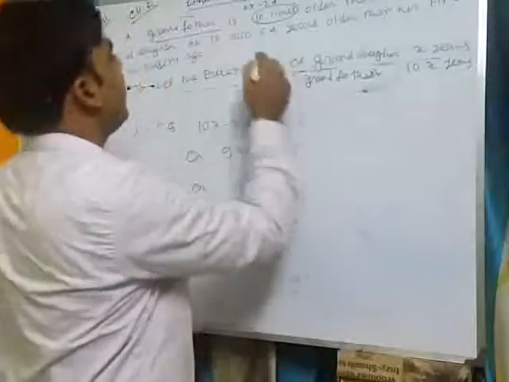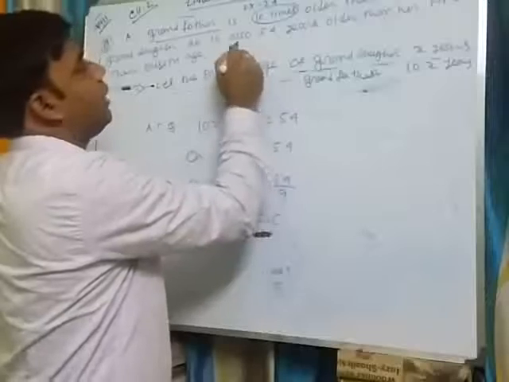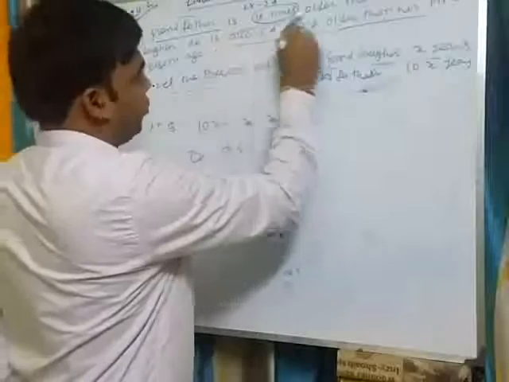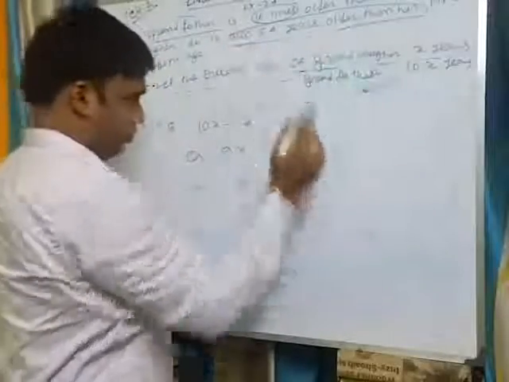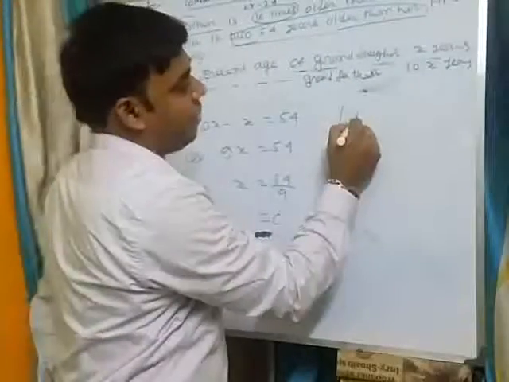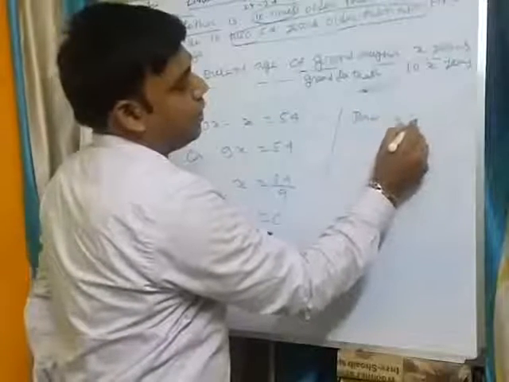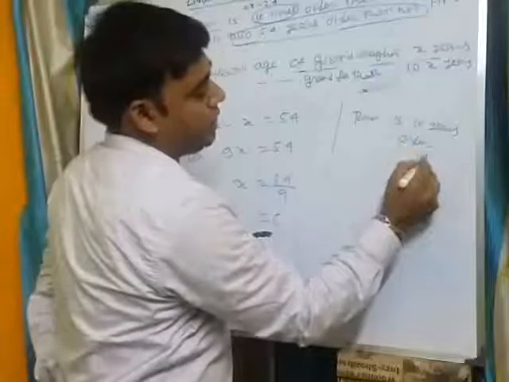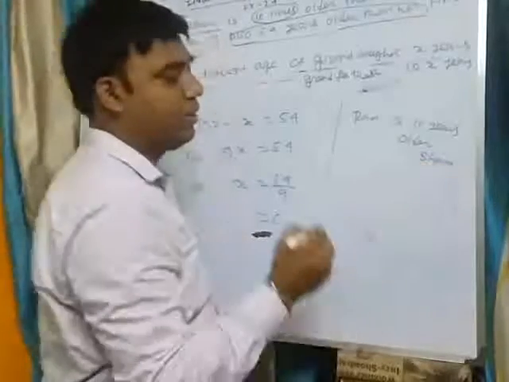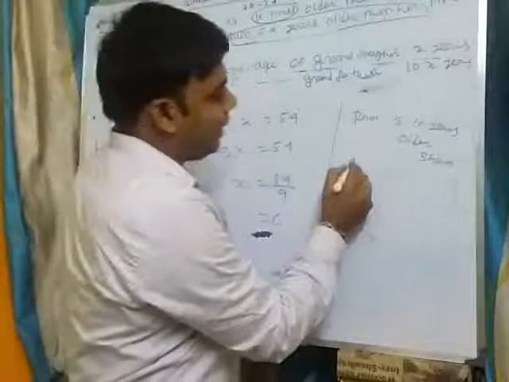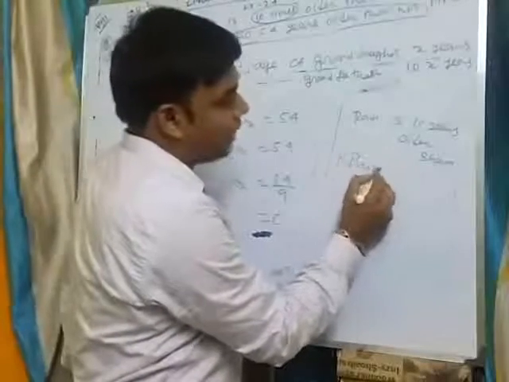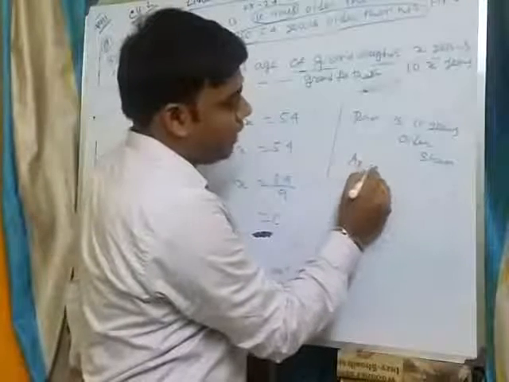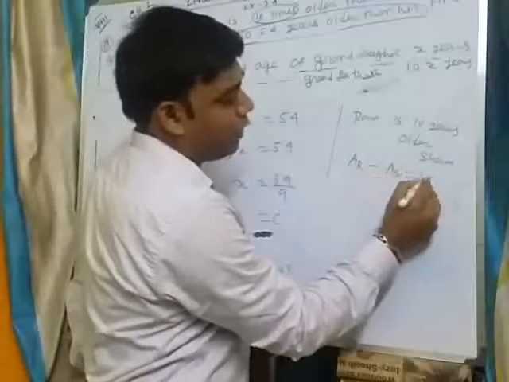Another condition is given: he is also 54 years older than her. If I say Ram is 10 years older than Sam, what do you mean by this statement? It means age of Ram minus age of Sam equals 10 years.